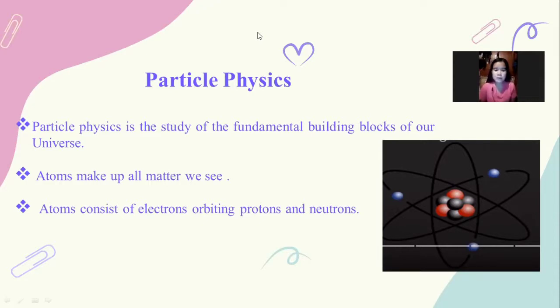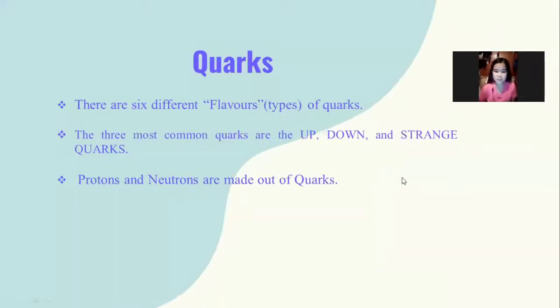So atoms make up all matter we see. Examples of atoms' components are the protons, electrons, and neutrons. The word atom comes from the Greek atomos, meaning indivisible. Then we have quarks.